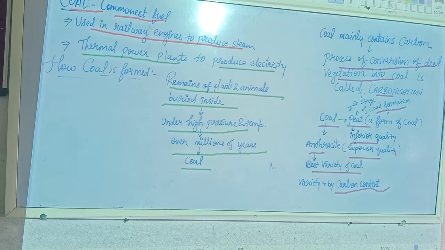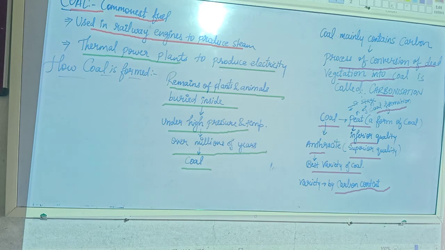Now at the last we have gone through the types of coal, that is peat and anthracite. Peat is the inferior quality and anthracite is the superior quality, and the quality is defined by the carbon content present in the coal. This is all about coal. In the next one we will go through petroleum and natural gas.